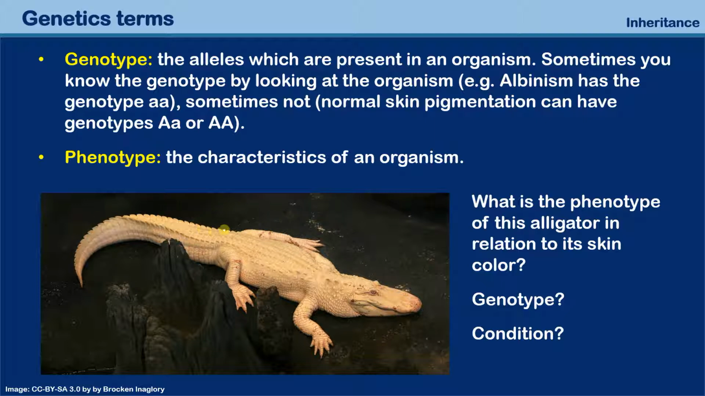So over here I have an alligator, and what is the phenotype of this alligator in relation to its skin color? The phenotype is of course white. It looks white. And what is the genotype? Well, I have to tell you that we did not talk about albinism yet, but if there's an albino animal, then the genotype is little a, so it is homozygous recessive. Because it's a lowercase, and it's homozygous because it's two times little a. And the condition is known as albinism. Again, a little more on that later.